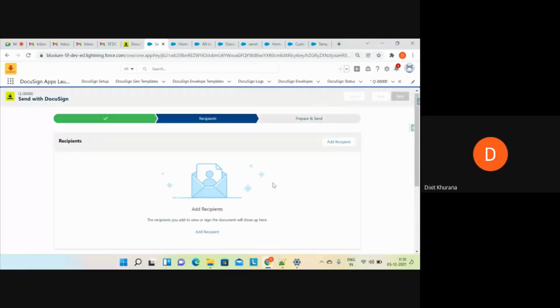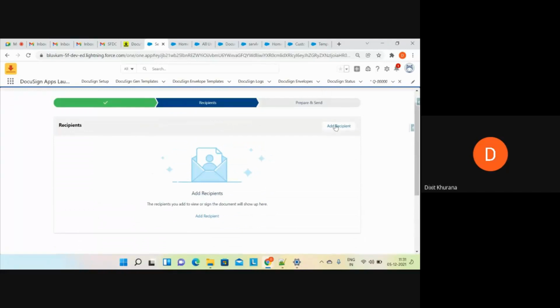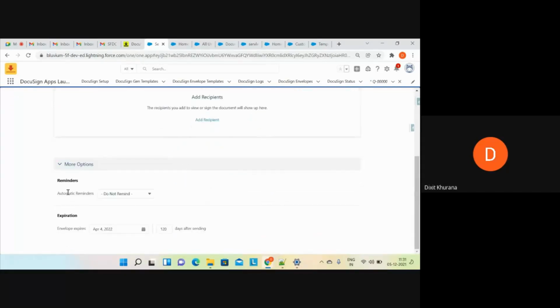This is the recipients. Now you can add the recipients here, right? By clicking on add recipient, I'll show you how to add. And before going to do that, let me explain these things as well. Reminders.